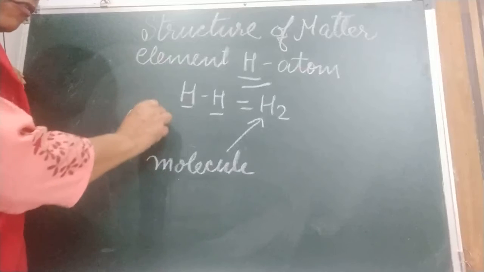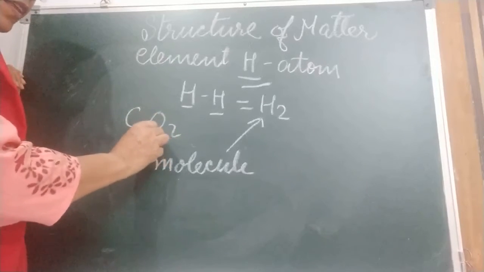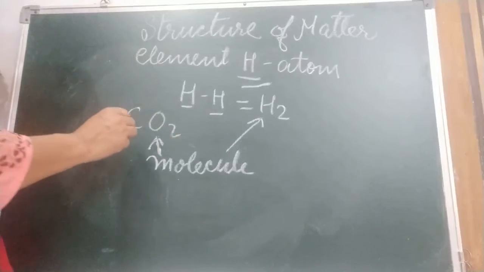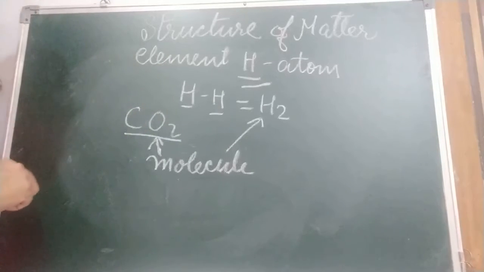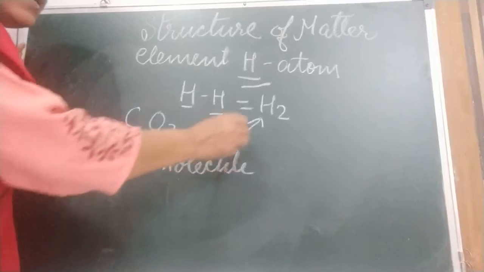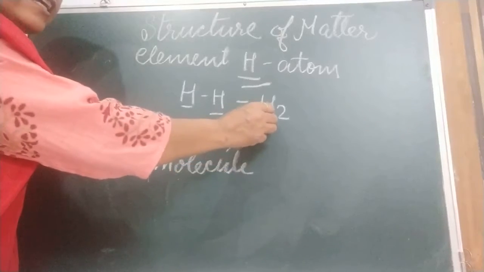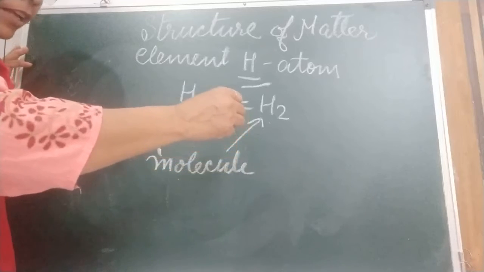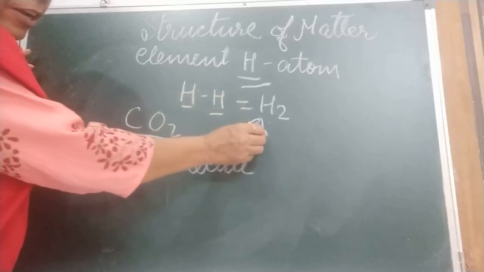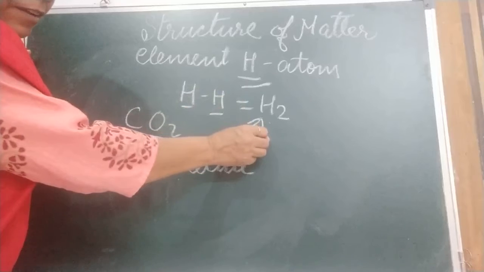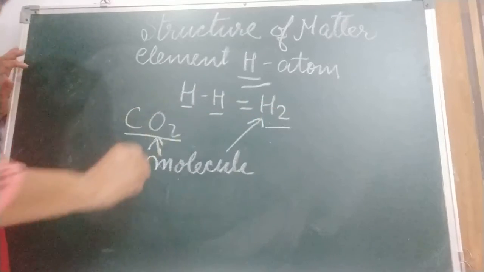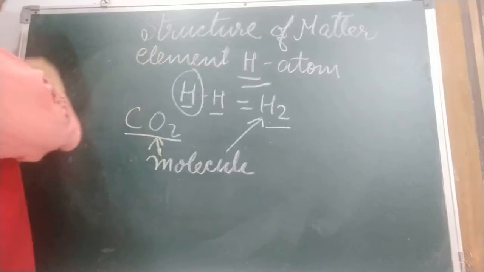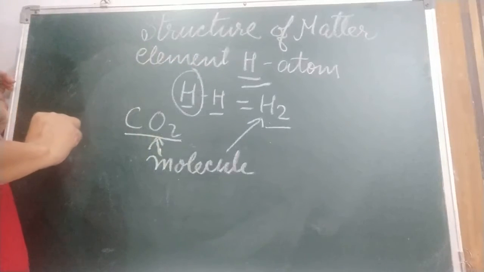Molecules can be of different elements. In compound, molecules are of different elements, but in elements, the molecule is the smallest particle of the element that exists independently. What we say, exist independently. Atom cannot exist independently. Is this clear?